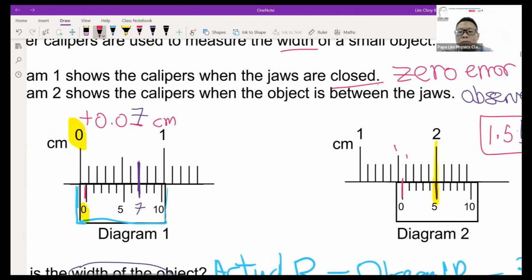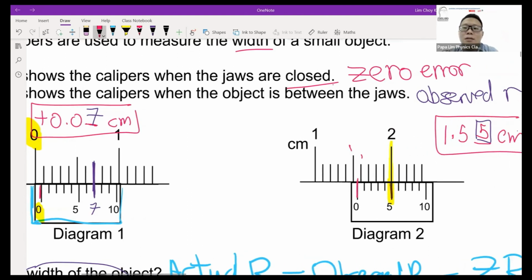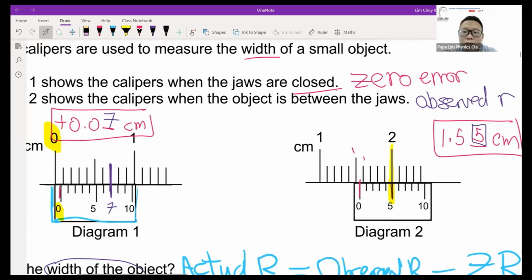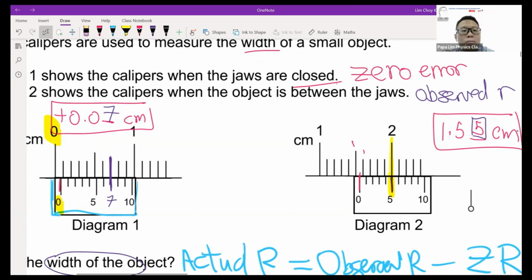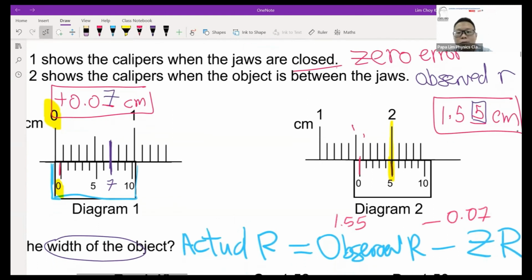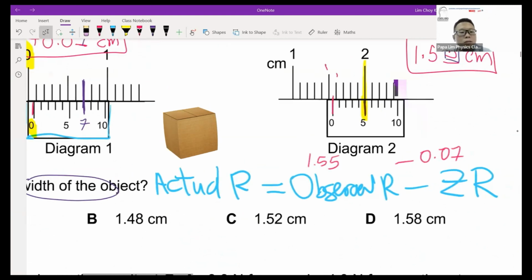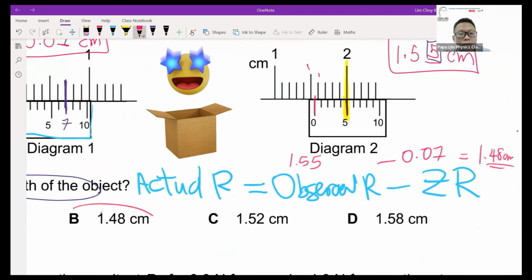So if you look at the formula, diagram number 1 would mean that the zero error is positive, meaning the measurement taken will always be larger than the actual one. So the formula here is 1.55 minus 0.07. If you work out the math, the final answer here will be 1.48 cm. So this will be the actual reading, which leads us to answer B.